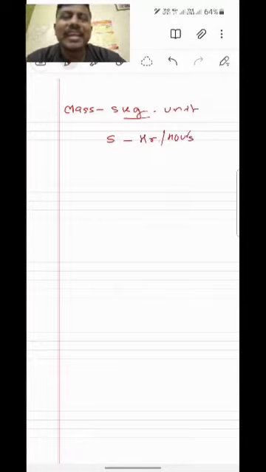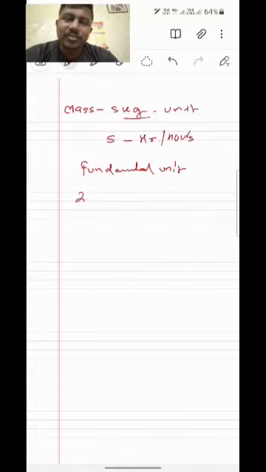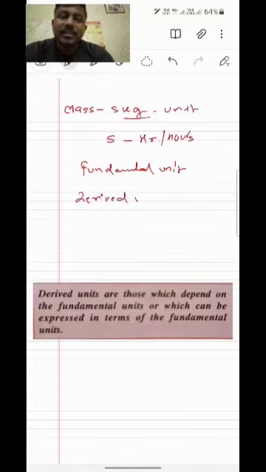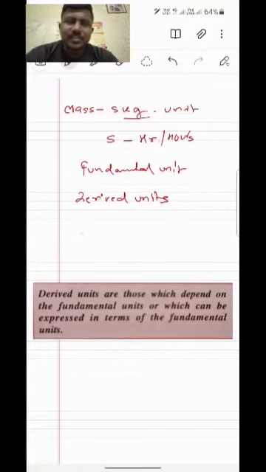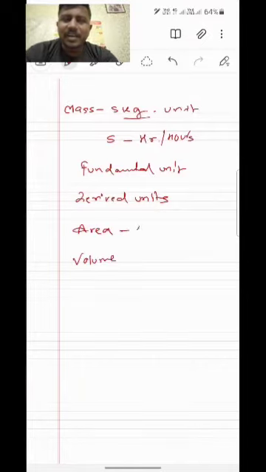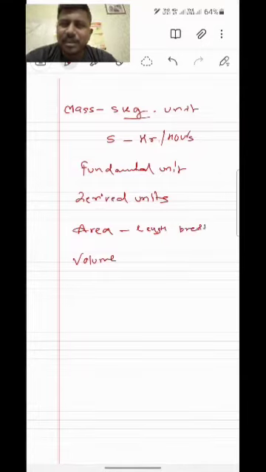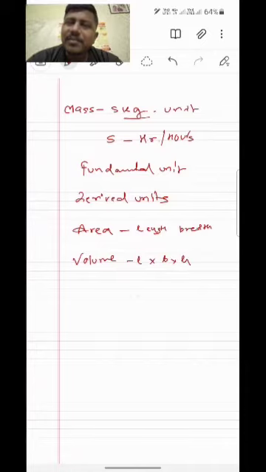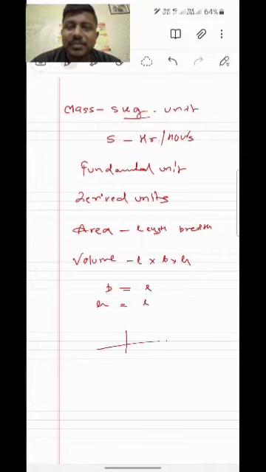Let's see the next one, derived units. Derived units are those which depend on the fundamental units, or which can be expressed in terms of fundamental units. Let's see the example. For the measurement of area, we need to express length and breadth in the unit. Or when we are expressing the volume, we are using length into breadth into height. So what is breadth? What is height? Actually these are also length, but they exist in 3 different dimensions. That's why they have 3 different words.